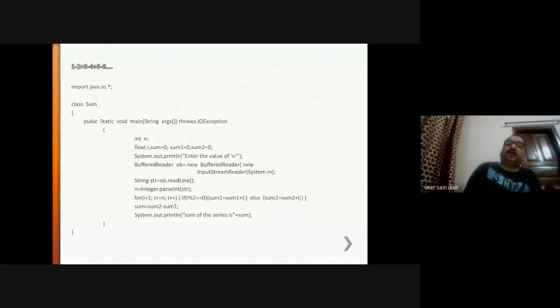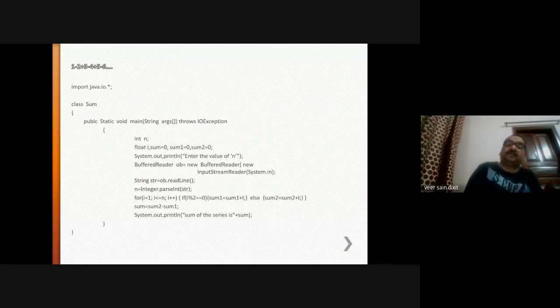Up to what term you want to calculate the sum. Here we are giving user input for n, object OB of type BufferedReader. Under this BufferedReader, an InputStreamReader is encapsulated. You are providing the value into System.in, which is of character type, and that will be stored into this object str of type String. Now Integer.parseInt: whatever value you have stored that is of type character, through the parseInt method you are converting that into an integer, that is the value of n.